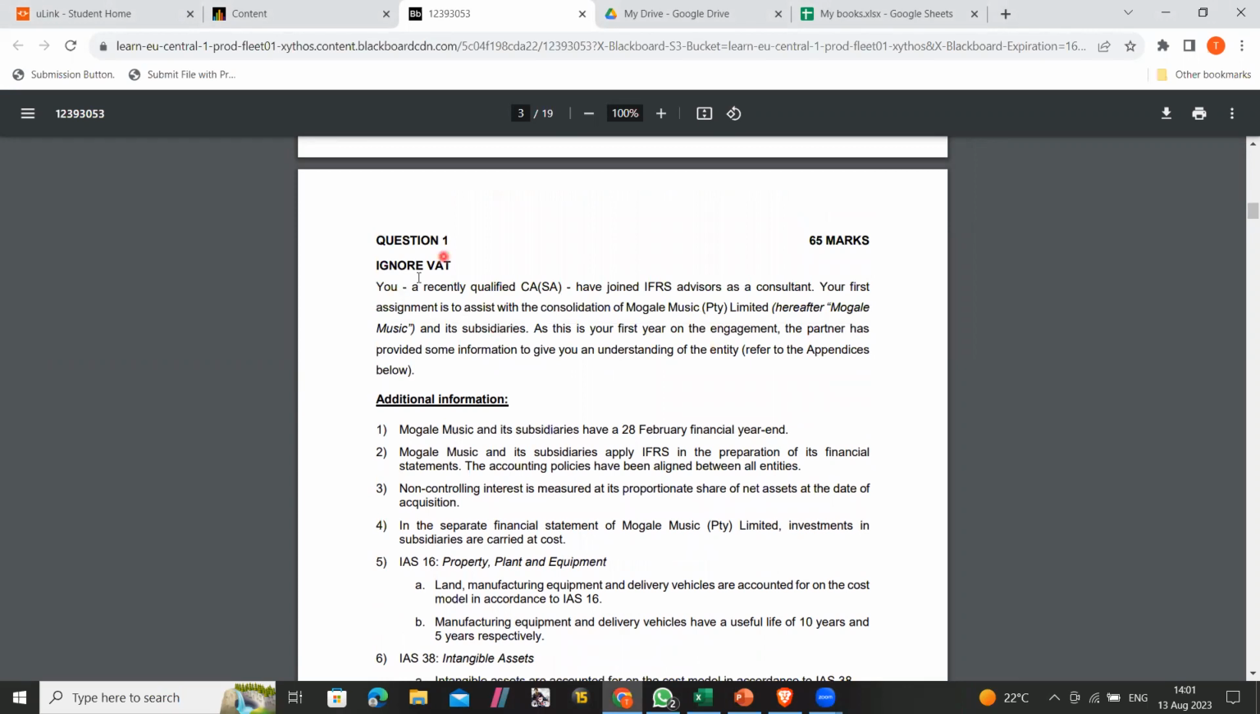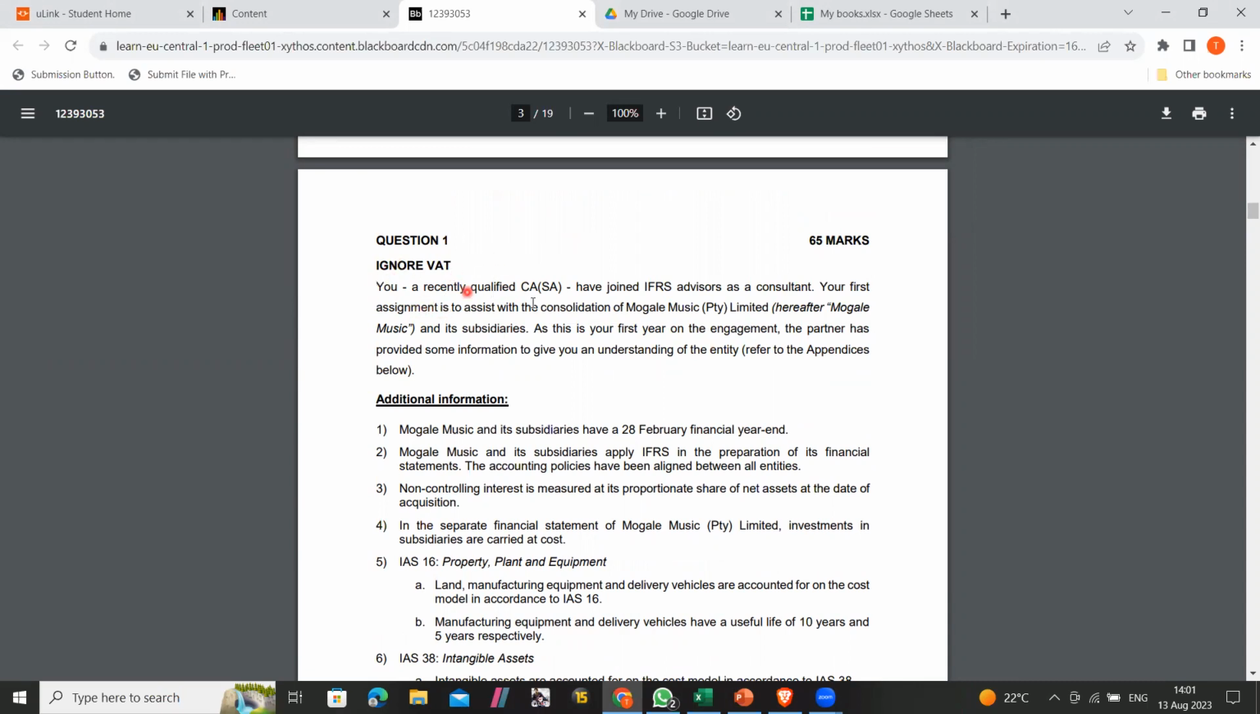So okay, I'm gonna start. It starts with question one. It says ignore VAT, so we'll ignore VAT, but taxes will still be there. So they still defer tax. If they said ignore taxes, then it meant that you must also ignore deferred tax.